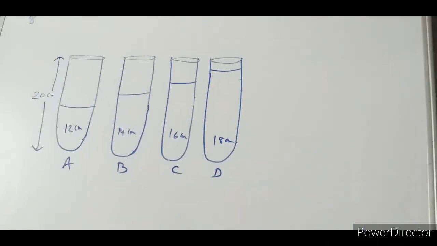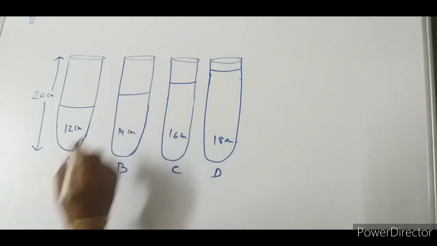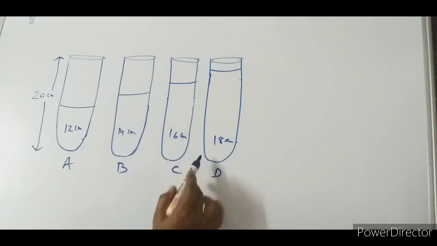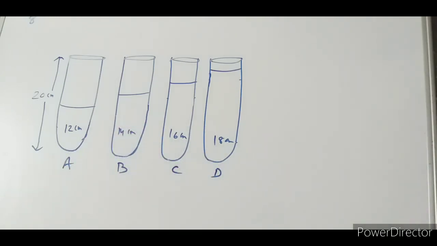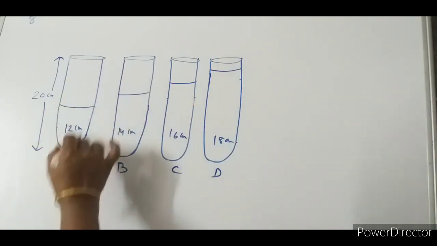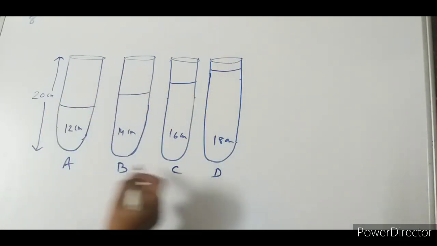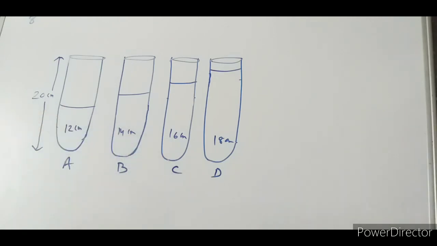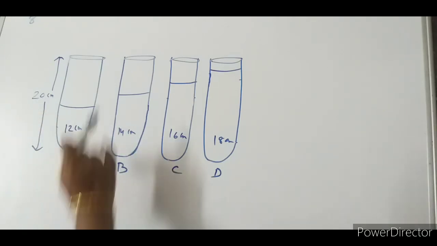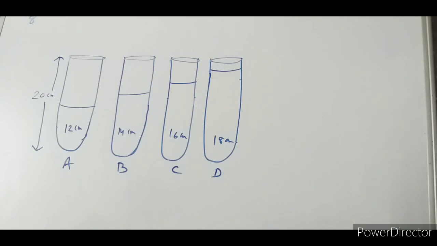Now take another example. This one is a question that is asked. I have taken A, B, C, D. All these are four tubes filled with water. Each tube has the same length, a total length equal to 20 centimeters.